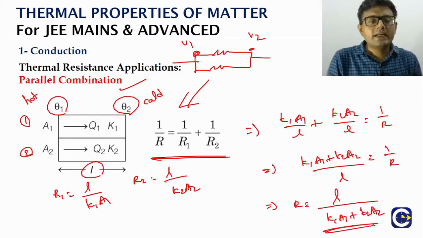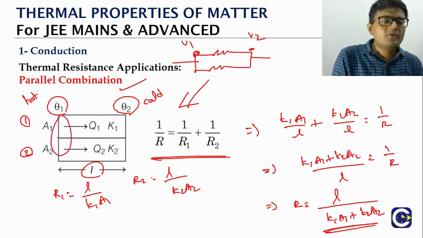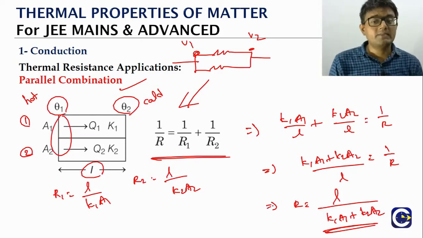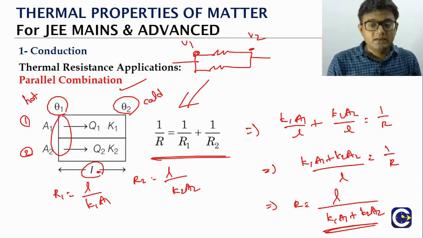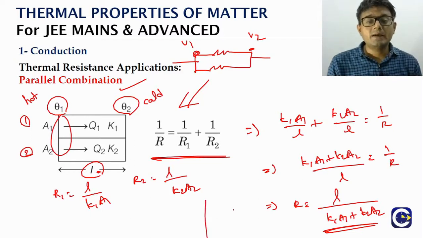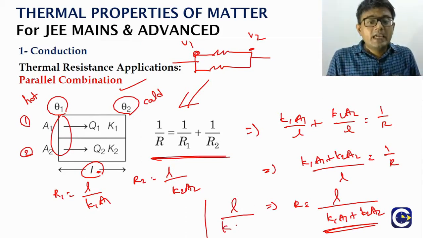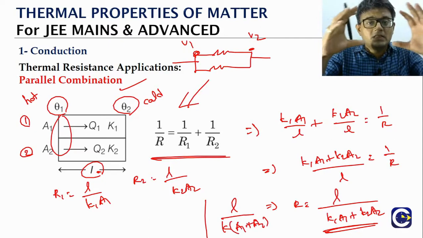Now if you replace both these rods by a single rod, what will be the area of cross section of the single rod? A1 plus A2. What is the length of the rod? L. So for the equivalent rod that we replace, what will be the thermal resistance formula? L by the K value, where K is the equivalent thermal conductivity, into A1 plus A2, because if you replace both of them by a single rod, the total area of cross section will be what?